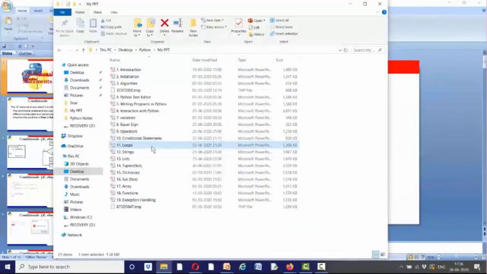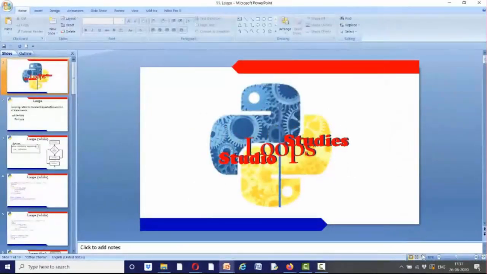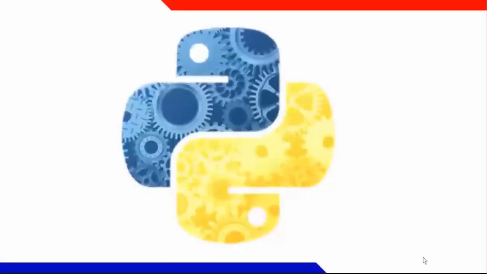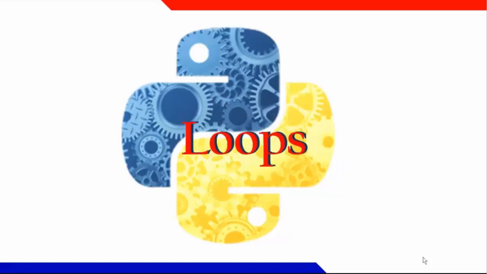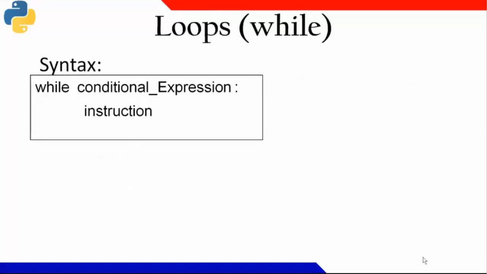Now we'll be discussing something regarding looping structure. Looping, already you know. When I'm interested in doing repeated things, then I'll be doing looping structure. Okay, there are two different looping structures available in Python, that is while loop and for loop. Let us discuss them one after another.